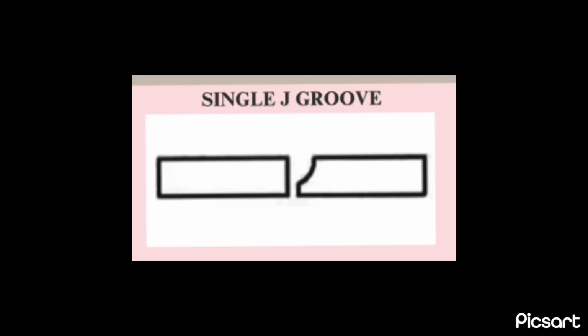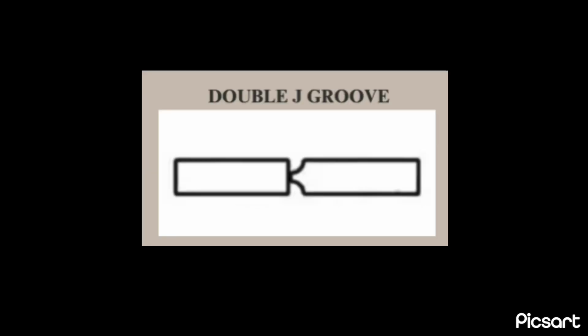Single J groove. It is used in similar settings as the U groove butt weld, but it is even more difficult to create and weld. Double J groove. For this weld, one of the metals has the J groove made on both sides of the edge, with the other metal also having a regular square edge.